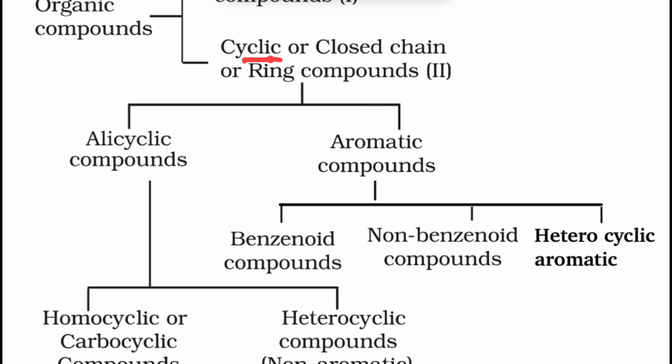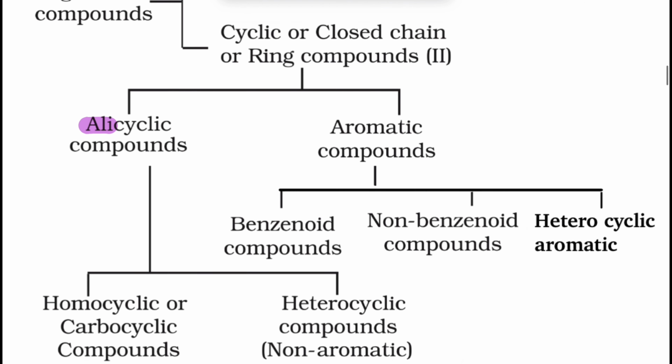The cyclic or closed chain compounds which are not aromatic are said to be alicyclic compounds. This is a very important thing. It is not acyclic, it is alicyclic. Alicyclic means they are cyclic compounds but they do not possess aromatic character.